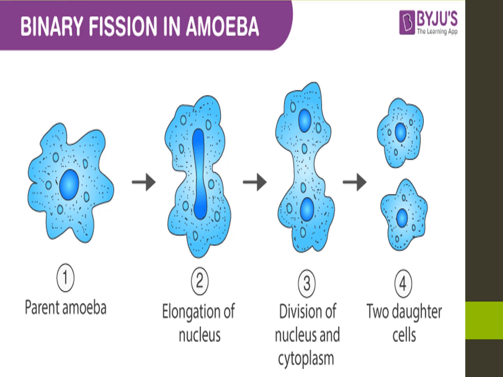When fission is going on, the nucleus will elongate, then divide, after which the cell also divides, making two daughter cells. Elongation of nucleus, division of nucleus and cytoplasm, then two daughter cells. It is binary fission in amoeba.